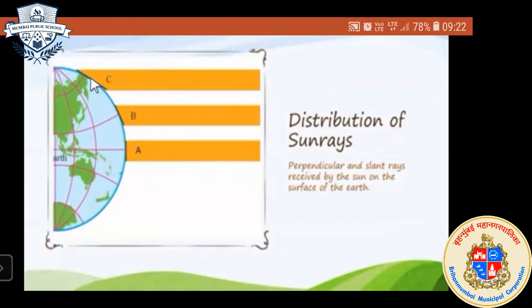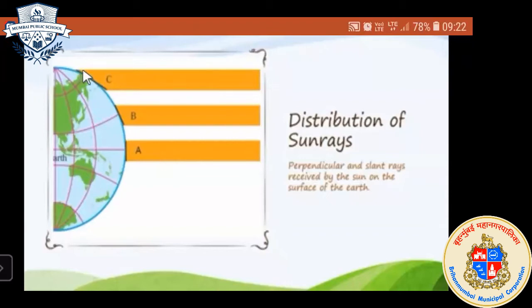Because sun rays are slanting to the region marked with C, and the region marked A will occupy only lesser area. The region marked with A receives perpendicular sun rays, and the region marked with C receives slanting sun rays.